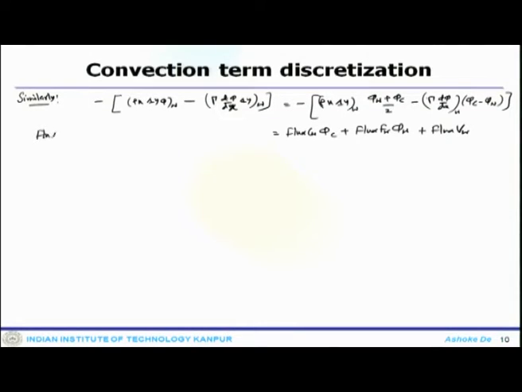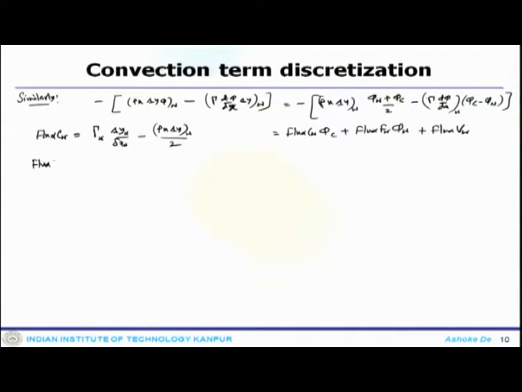Flux C w is gamma w delta y w by delta x w minus rho u delta y w by 2.